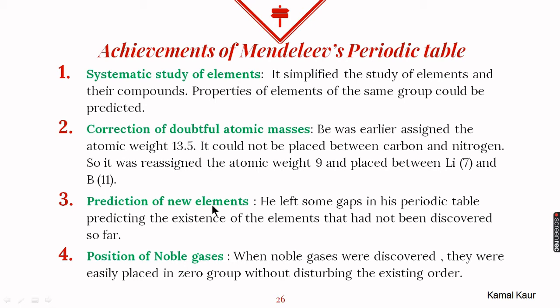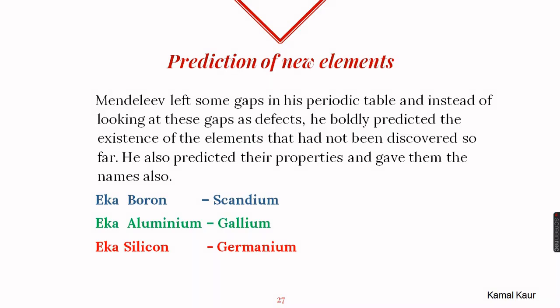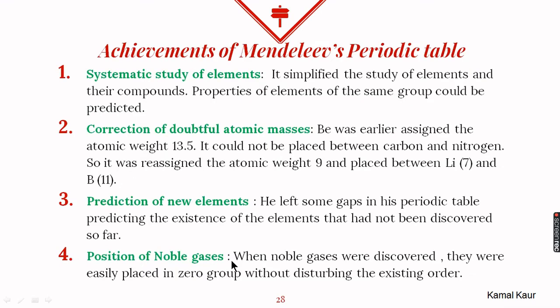He also predicted the discovery of new elements and left some gaps in his periodic table. He did not see these gaps as defects, but boldly predicted that in future certain new elements would be discovered and they could be kept at these positions. He also gave pseudo names to these elements like Eka boron, Eka aluminium, Eka silicon, and later on certain elements were discovered which could be fitted at those empty places. For Eka boron, scandium was discovered. For Eka aluminium, gallium was discovered. For Eka silicon, germanium was discovered.